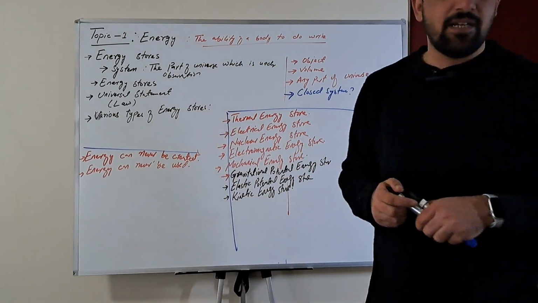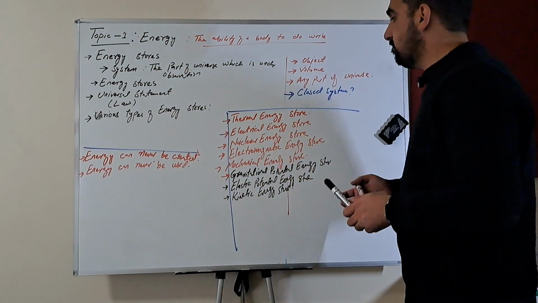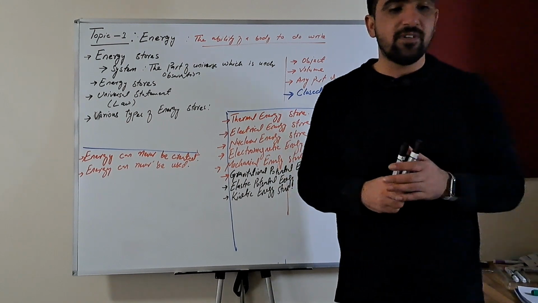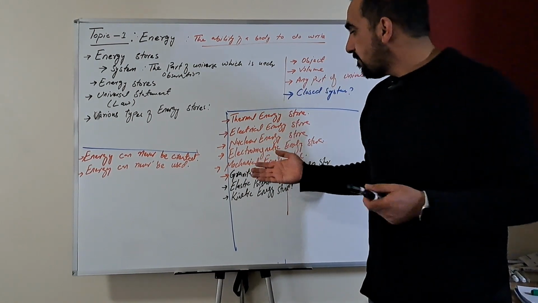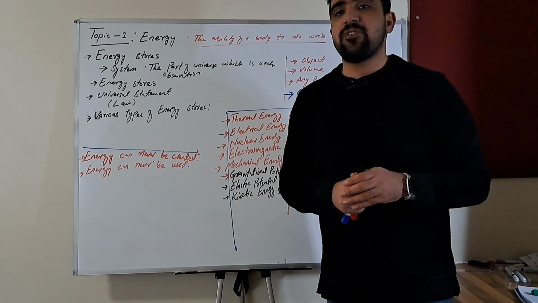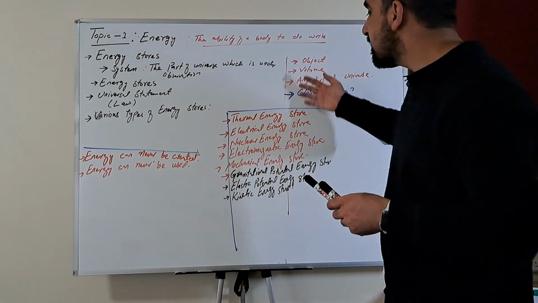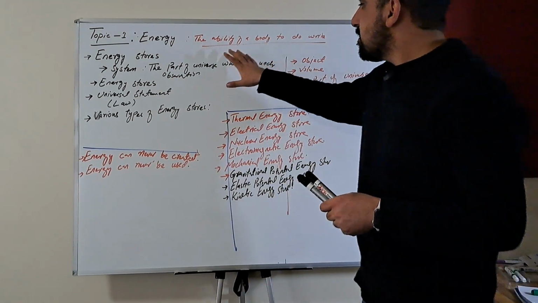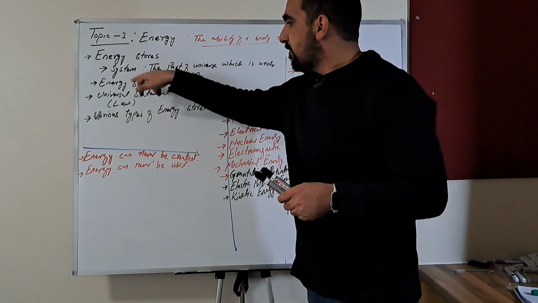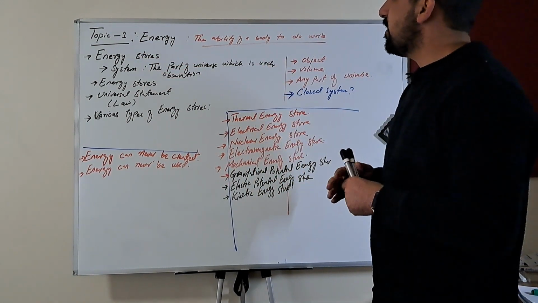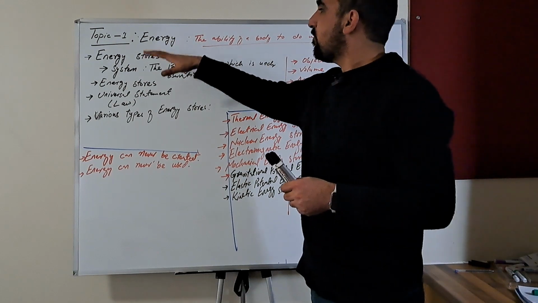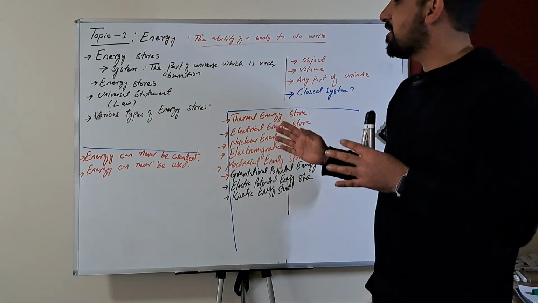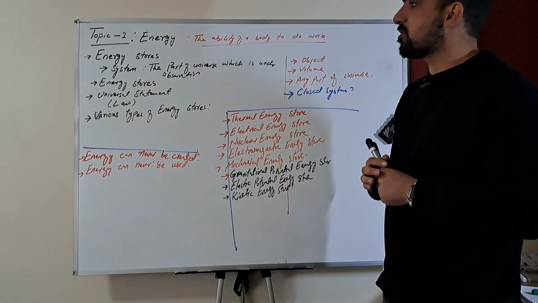There are other energy stores as well. For example, chemical energy stores, because matter reacts with each other and gives off chemical energy, and many other types of energy. There are many types of energy, and all these types of energy will always go into their respective stores. This is what we have discussed so far in this topic: what energy is, the system, then energy stores, the property of energy, and the various types of energy stores.